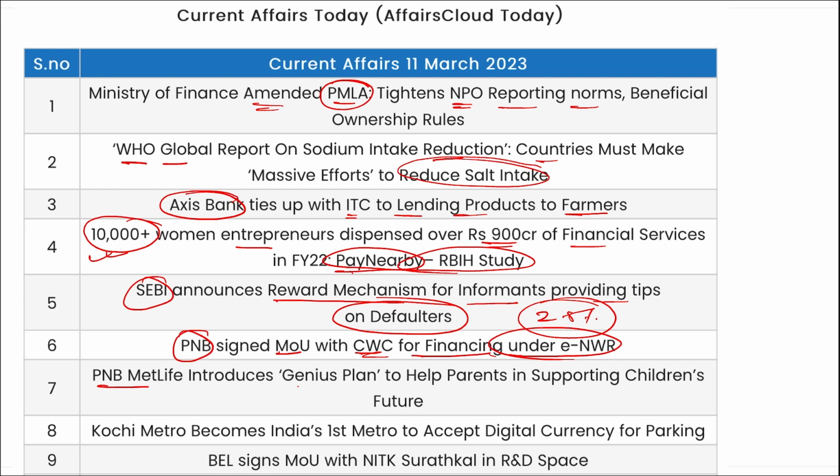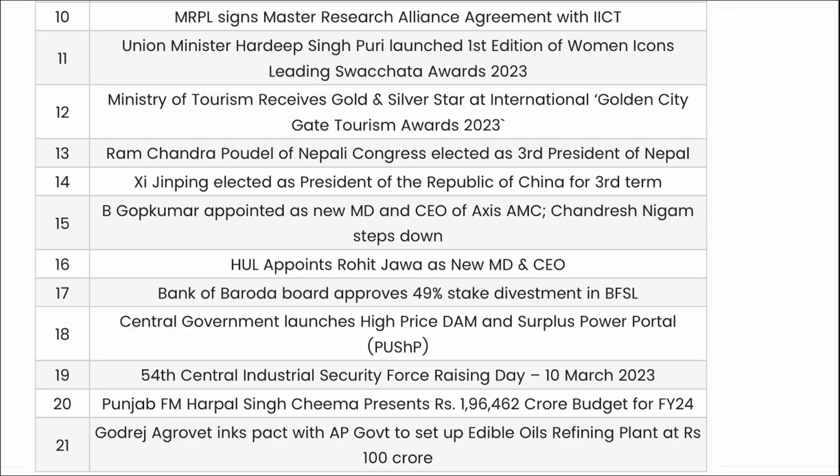PNB MetLife introduced Genius Plan to help parents in supporting children's future. Kochi Metro became the first metro to accept digital currency for parking. BEL signed an MOU with NITK Surathkal for research and development, that is in Karnataka. Then MRPL signed a Master Research Alliance agreement with IICT.